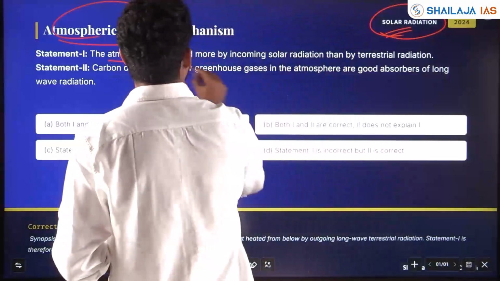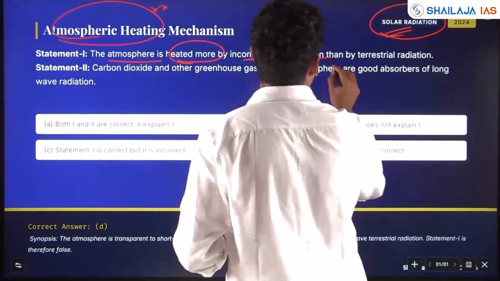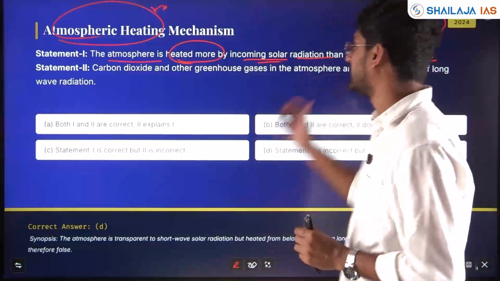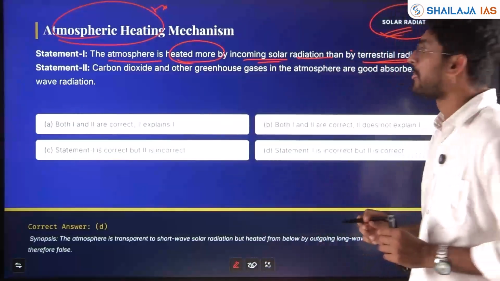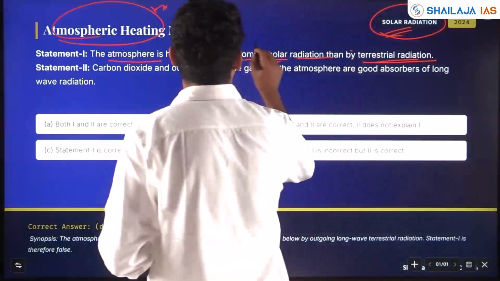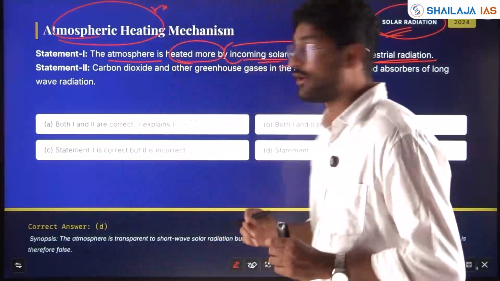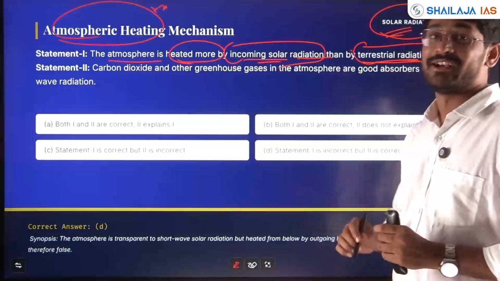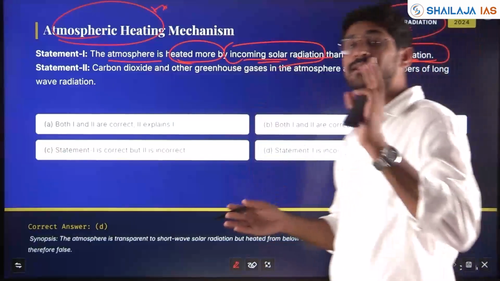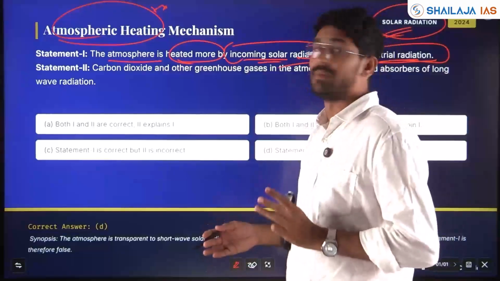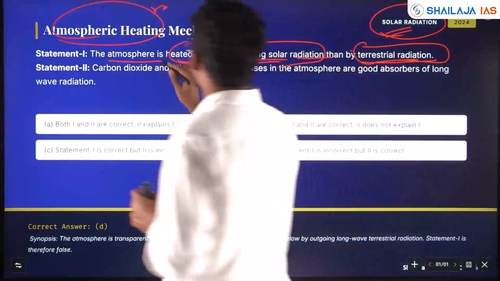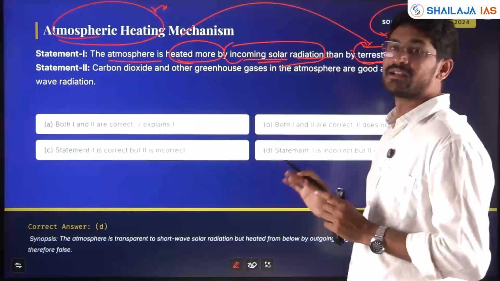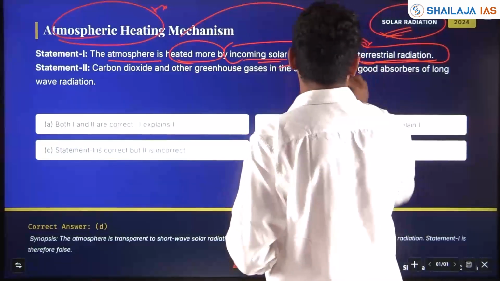The atmosphere is heated more by incoming solar radiation than by terrestrial radiation. Is it right, my friends? No, the atmosphere is not heated by incoming radiation, first of all, not more by incoming solar radiation, but by terrestrial radiation. Based on this concept only, in the last 3 years, 3 questions have come, my friends, based on atmospheric heating only. Atmosphere is heated more by terrestrial radiation and less by incoming solar radiation. You can see the swap.